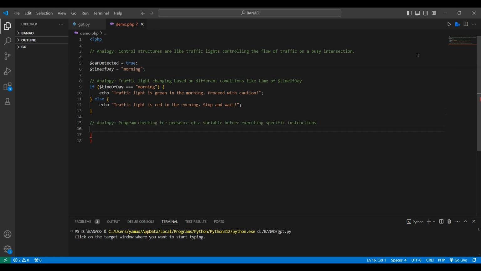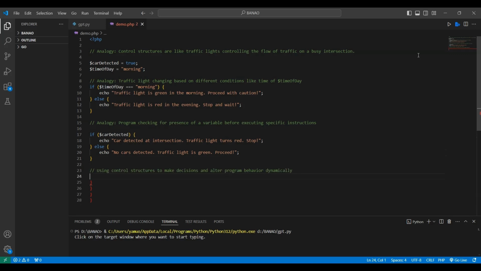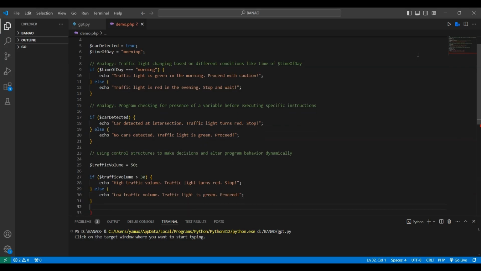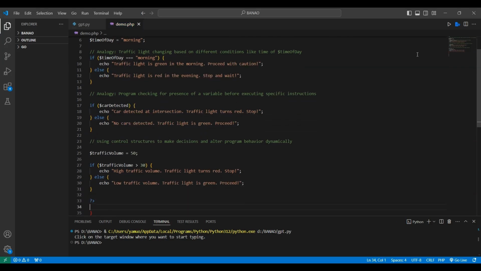Similarly, based on the value of car detected, the program decides whether to instruct the vehicles to stop or proceed. If a car is detected, the traffic light turns red, otherwise it remains green. Furthermore, the code introduces another condition by comparing the traffic volume variable to a threshold of 30. If the traffic volume exceeds this limit, the traffic light turns red to manage the high volume. Otherwise, it remains green for a smoother flow.